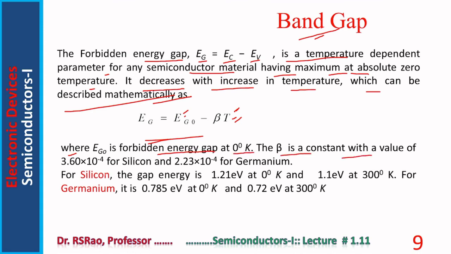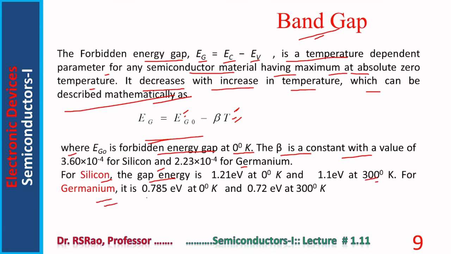Beta is a constant with a value equal to 3.6 into 10 power minus 4 for silicon and 2.23 into 10 power minus 4 for germanium. For silicon, the gap energy is 1.21 electron volts at 0 degree Kelvin and 1.1 electron volt at 300 degree Kelvin, that is room temperature.